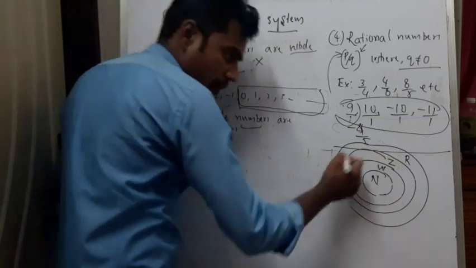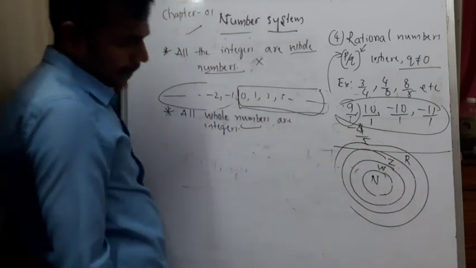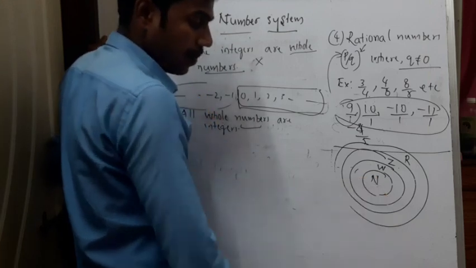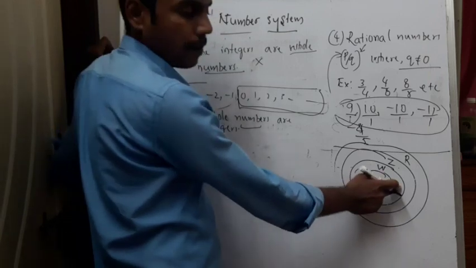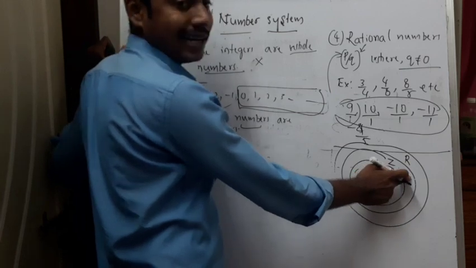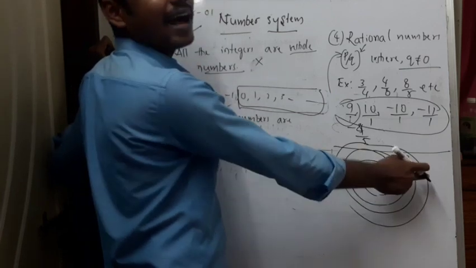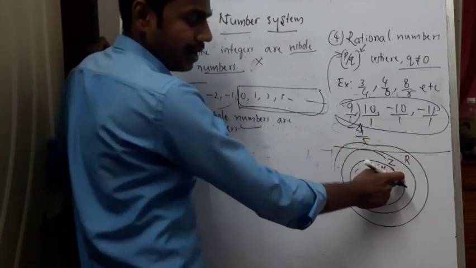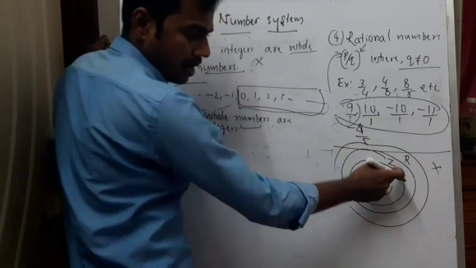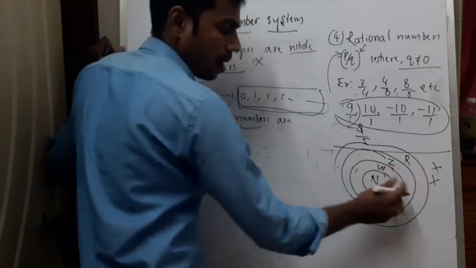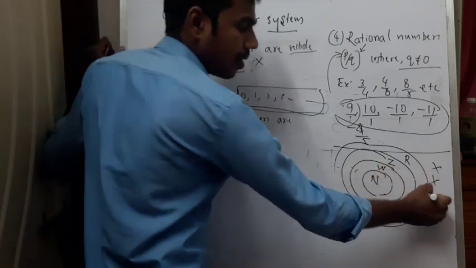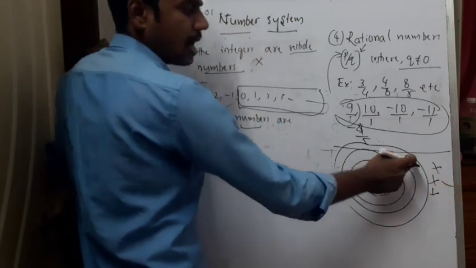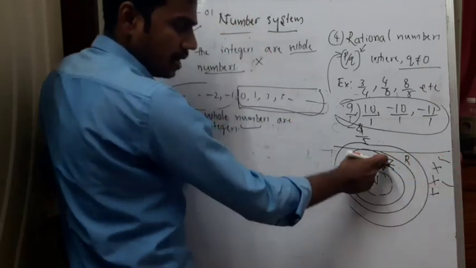With the help of this, you can answer. N is the natural numbers. All natural numbers are whole numbers. All whole numbers are integers. All integers are rational numbers. And the reverse will not happen. All rational numbers are integers? Wrong. All integers are whole numbers? Wrong. All whole numbers are natural numbers? Wrong. All natural numbers are integers? Yes, right. All whole numbers are rational numbers? Right. All integers are rational numbers? Right.